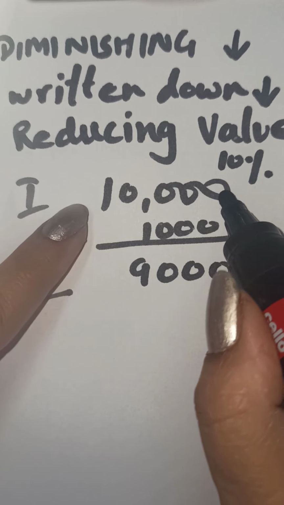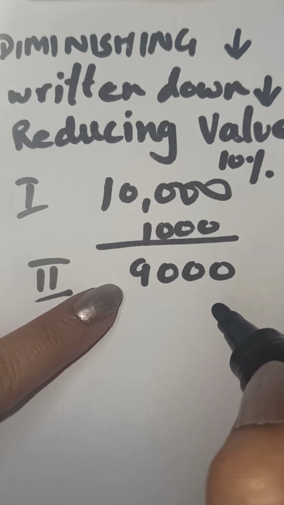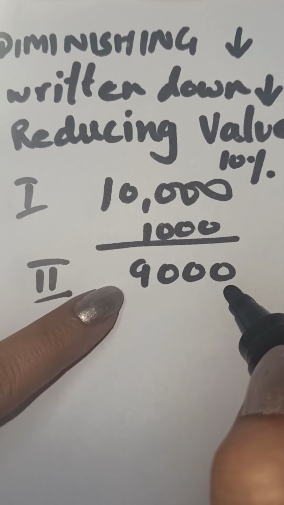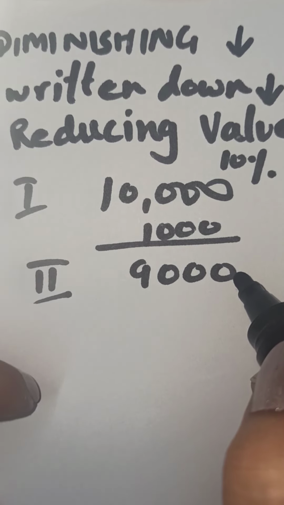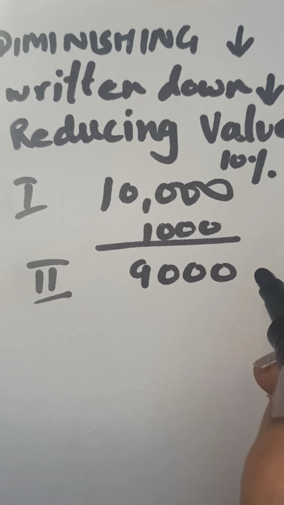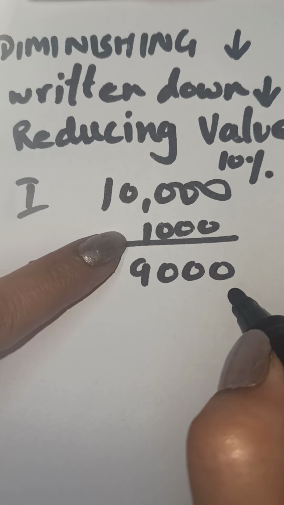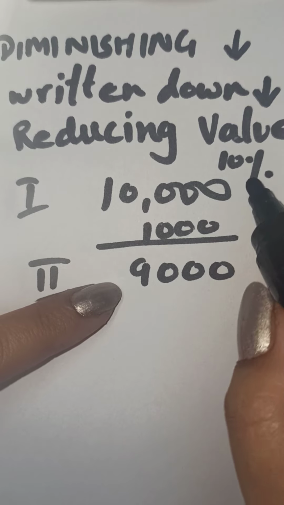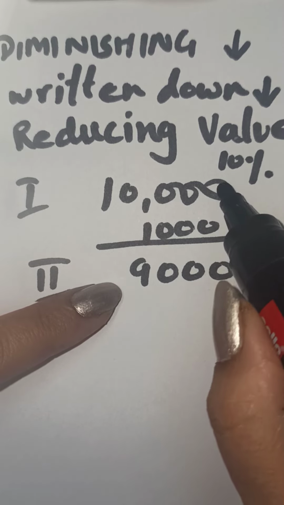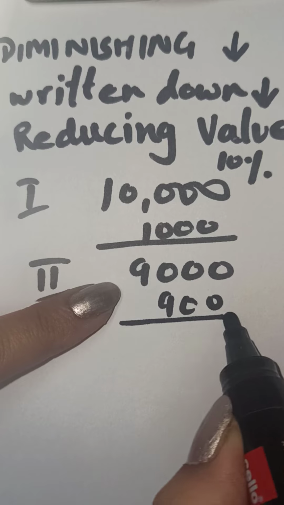No, but we say as the value is coming down, the asset also depreciates at a lower pace. According to this opinion, because the value of the asset is going on reducing, the value that we are taking out from profit is going on reducing each year. So constant depreciation would give undue pressure in the later years. According to this method, we will not charge 10% on the original value, we will charge 10% on the reduced value. That means 900 will be the depreciation.